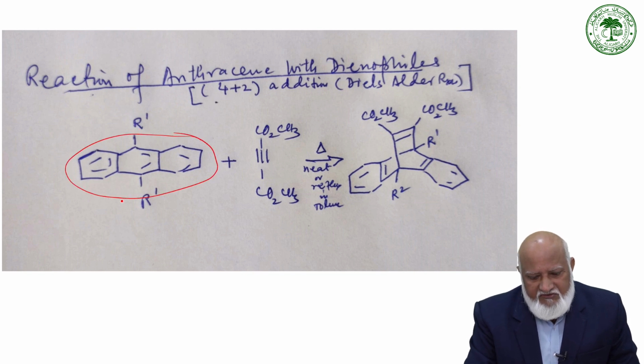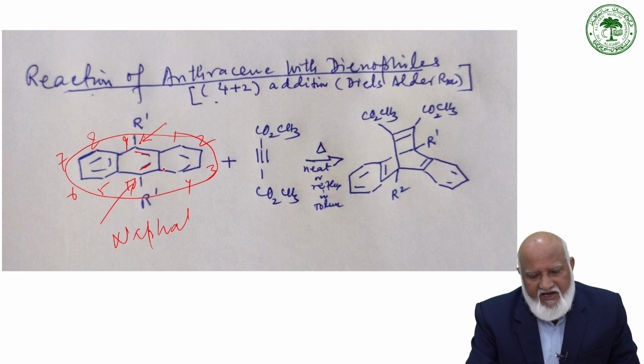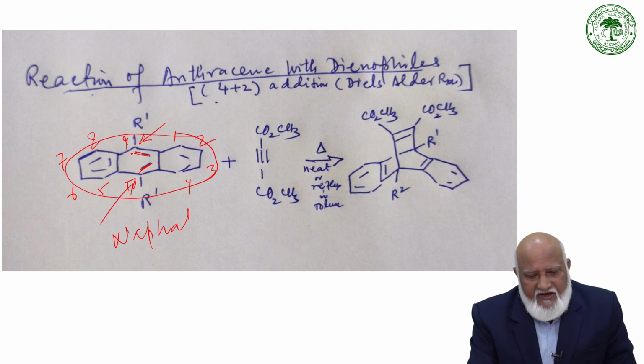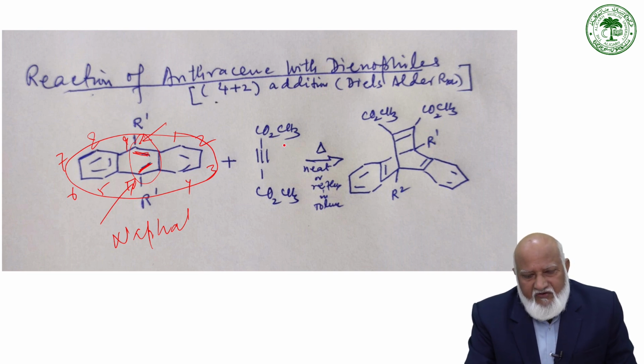The addition of the polynuclear aromatic hydrocarbons such as naphthalene. Naphthalene can act where this is 1, 2, 3, 4, 5, 6, 7, 8, 9 and 10. The 9 and 10 positions are highly reactive in the case of naphthalene, and in the case of anthracene, as far as the reaction is concerned, it acts as a diene. So these two double bonds act as a diene in the case of anthracene, and if we have a very good dienophile,